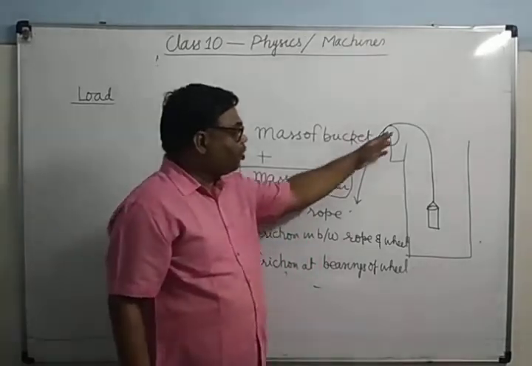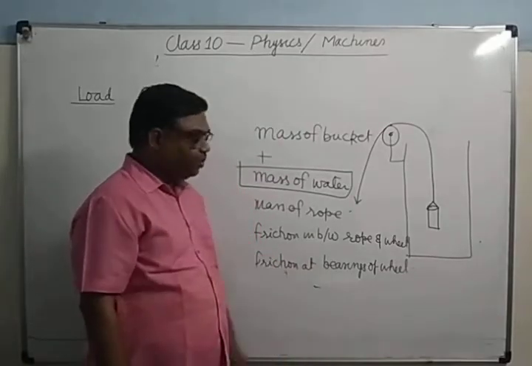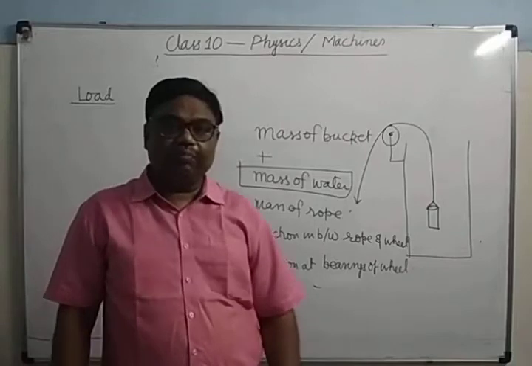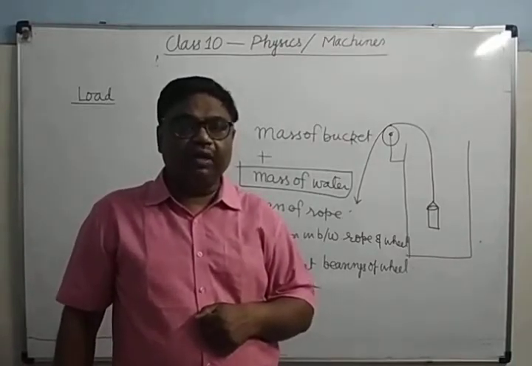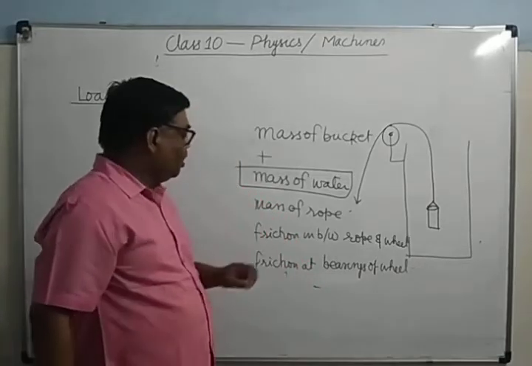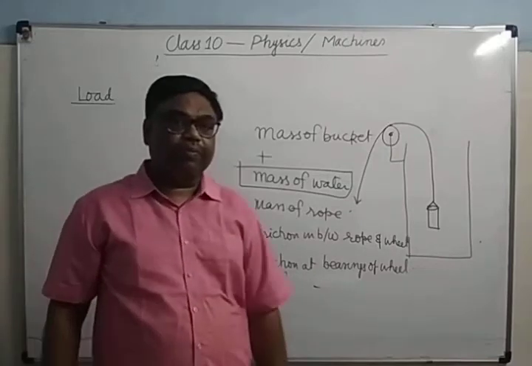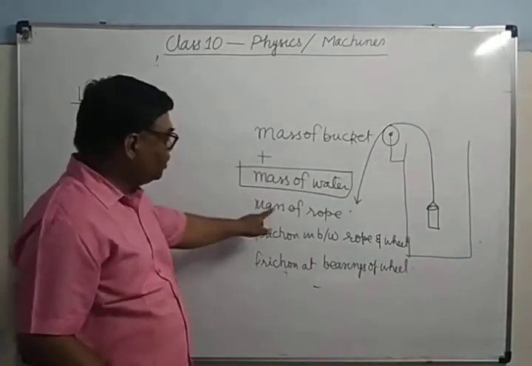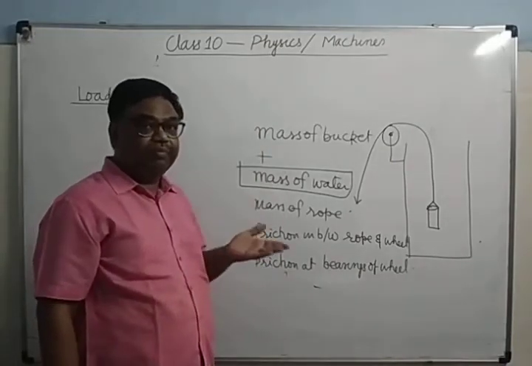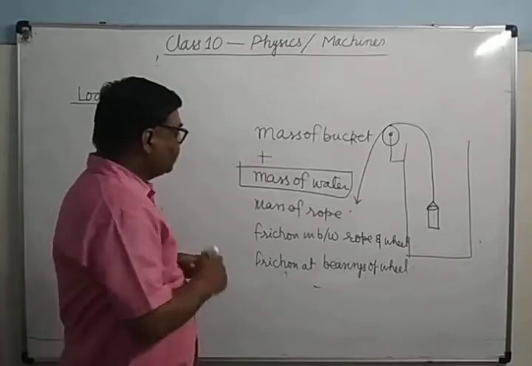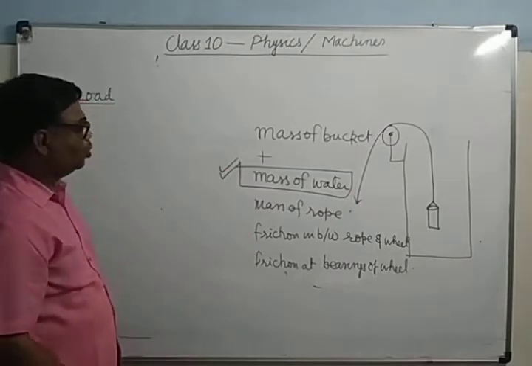If there is proper lubrication at the wheel bearings, friction will be reduced, then you have to apply lesser force. Similarly, if you are using a lighter rope, you also have to apply lesser force. So all these loads are undesirable loads which can be minimized, but the one produced due to the weight of the water is the useful load.